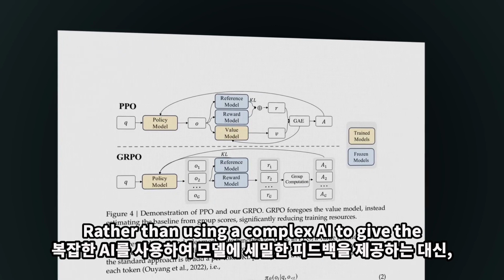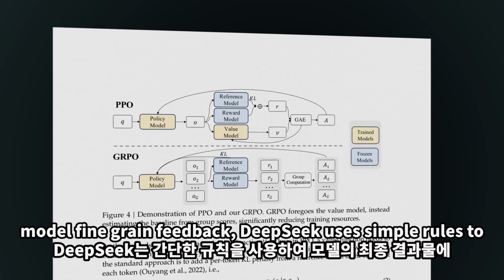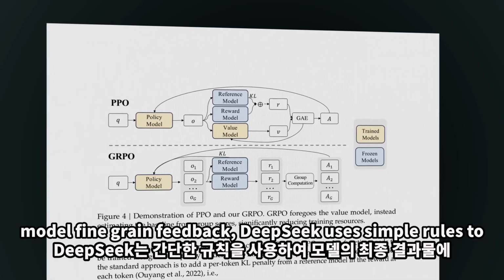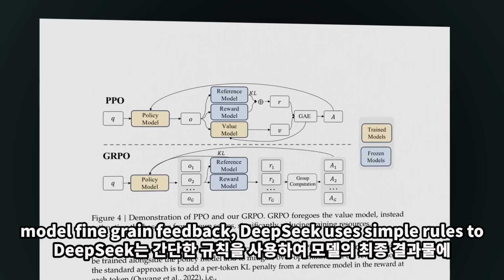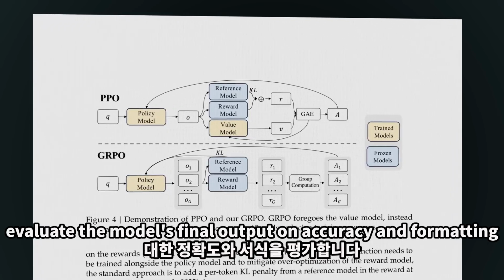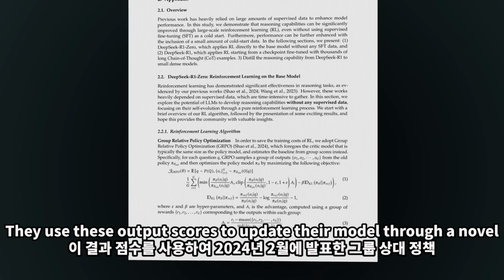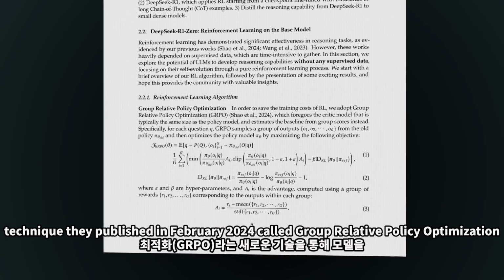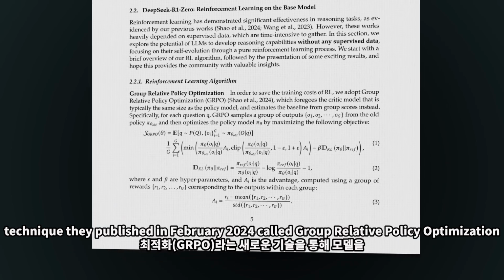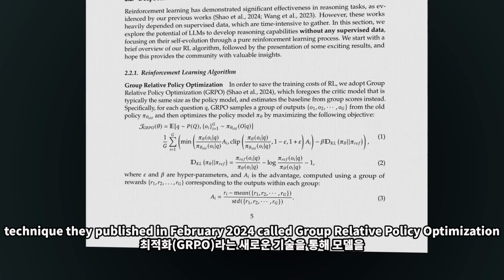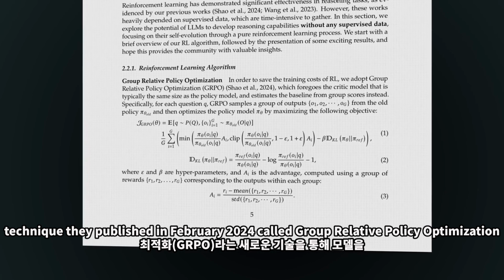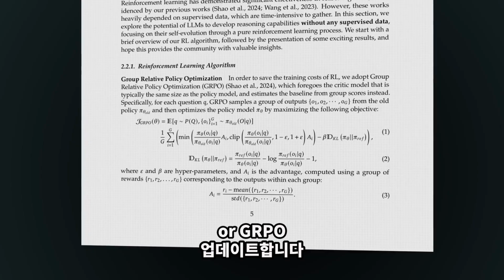Rather than using a complex AI to give the model fine-grained feedback, DeepSeek uses simple rules to evaluate the model's final output on accuracy and formatting. They use these output scores to update their model through a novel technique they published in February 2024 called Group Relative Policy Optimization, or GRPO.